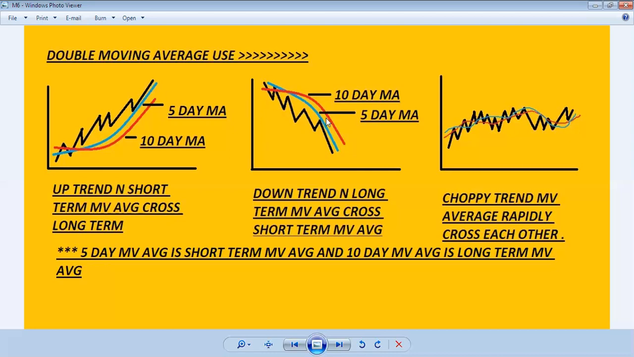In the downtrend, the long-term moving average crosses the short-term moving average. We'll see the long-term moving average cross the short-term moving average, and the short-term moving average is below the long-term moving average, and the price is below all the moving averages in the downtrend. It's also a trend following indicator here. You can see the red line is the 10-day moving average, the long-term moving average here, and the blue line is the 5-day moving average, the shorter term moving average.